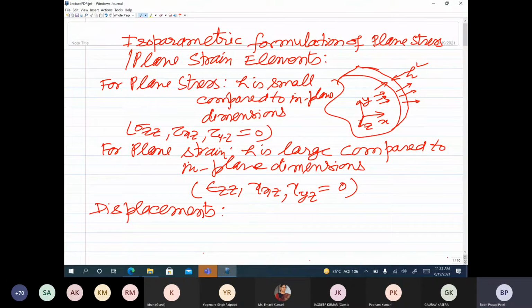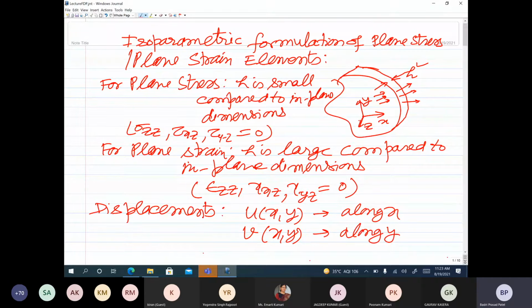For both the plane stress and plane strain problems, we have two independent displacements: u, a function of x and y, which is the displacement along x, and v, which is also a function of x and y, the displacement along y.